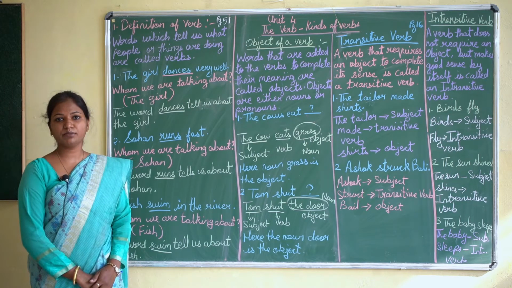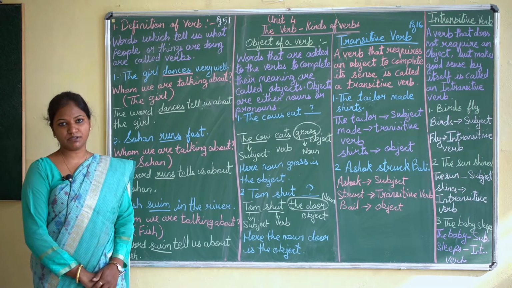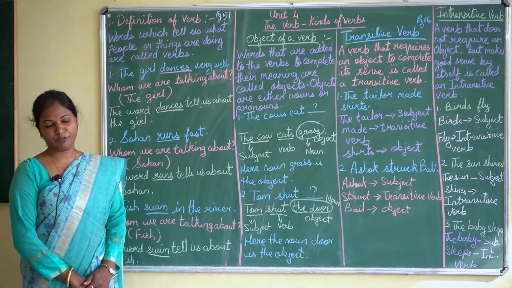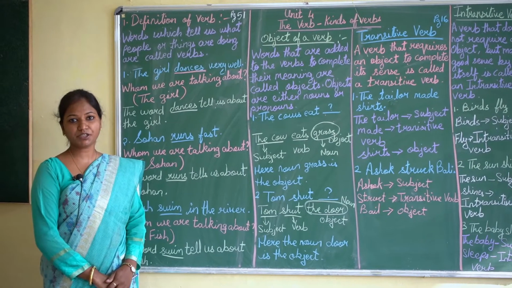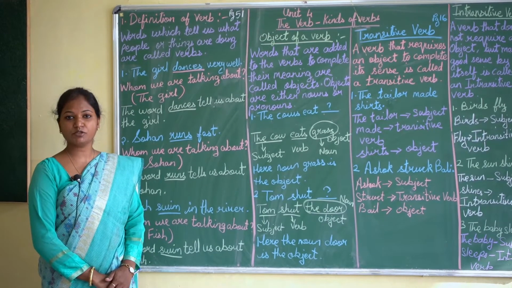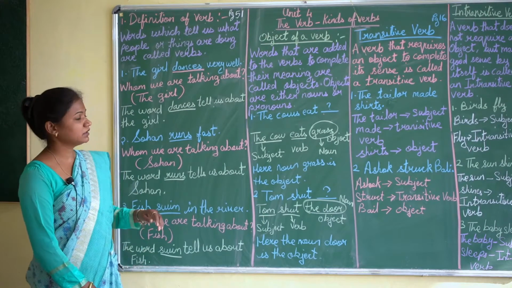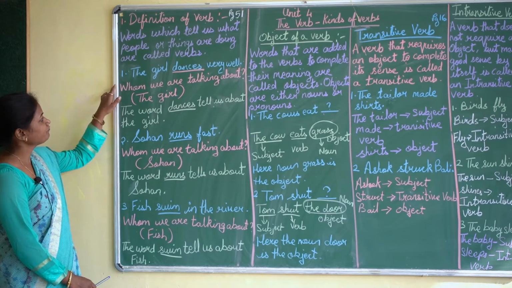You know what is a verb? A verb is an action word or a doing word. For example, I am teaching. Now I am teaching, it's an action. Action is going on over here. So teaching is a verb. Now see some more examples over here.